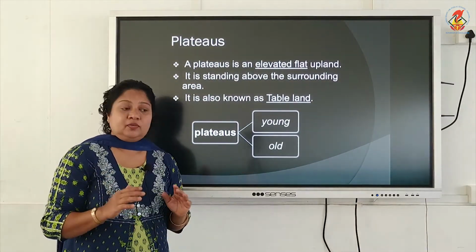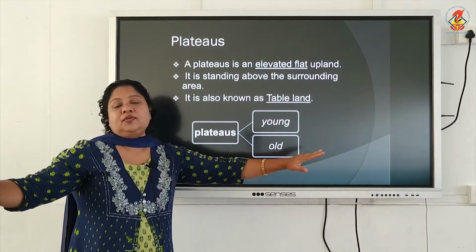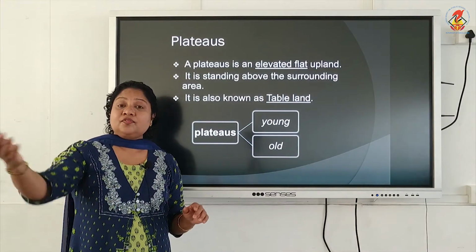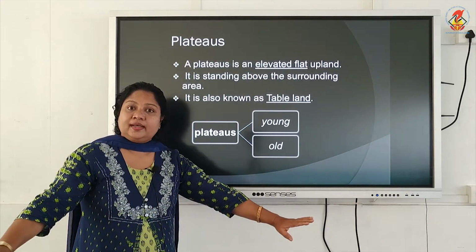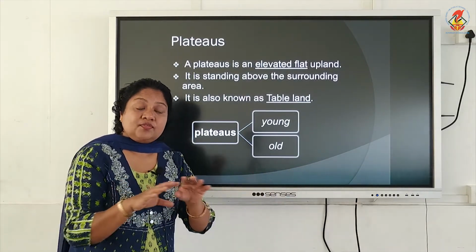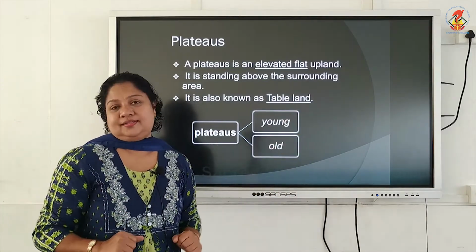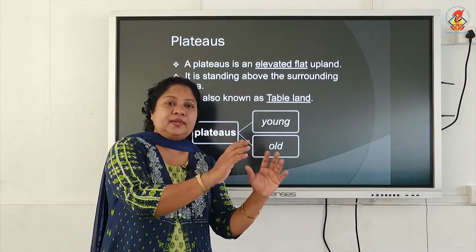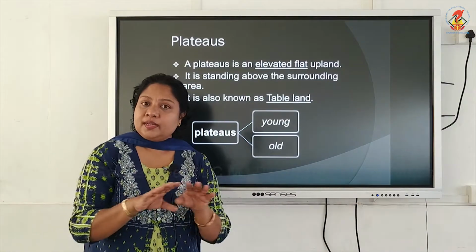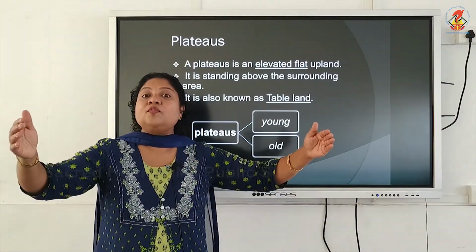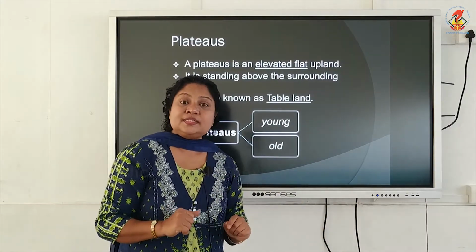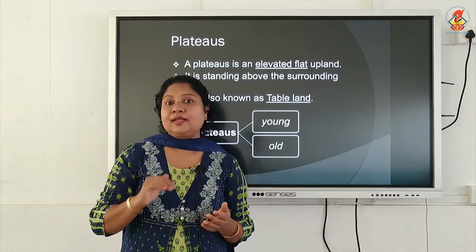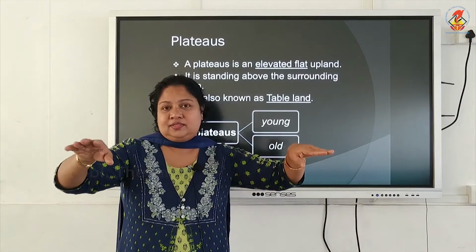And what is a plateau? Plateau is a relatively flat land, but it is different from a plain. How is it different? A plain is a low-lying flat land, but a plateau is a flat land a bit elevated. That is what makes a plain and a plateau different. It is elevated from the surrounding area. Because of this reason, it is also known as table land, because it is elevated and flat on surface.